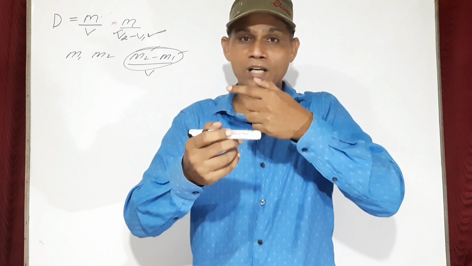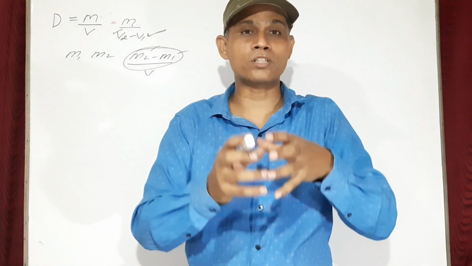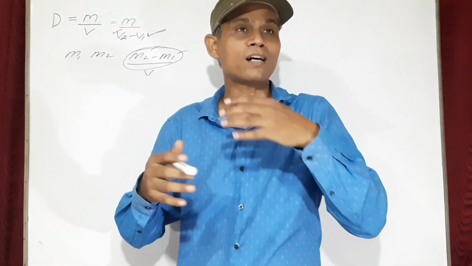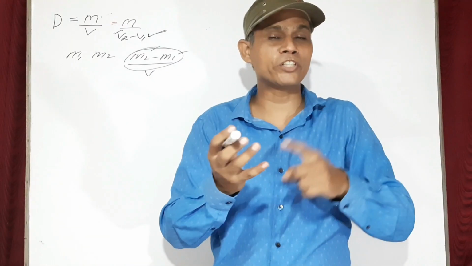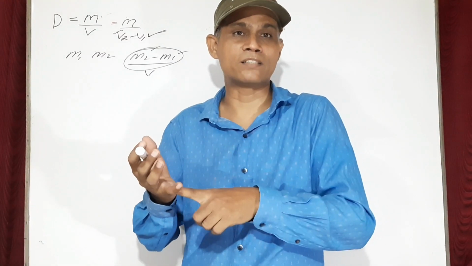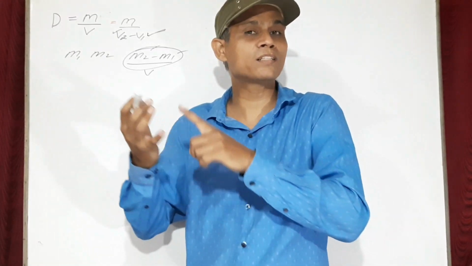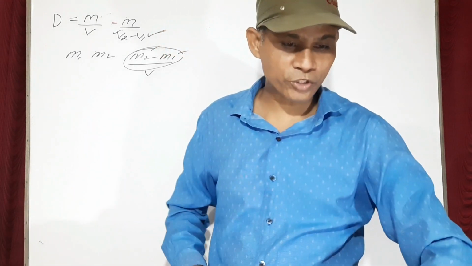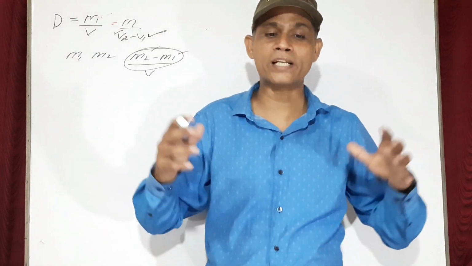Here the substance, the liquid, is specified, and the liquid is water at 4 degrees Celsius only. And next thing is asked, what is the densities of 3 states of matter? You know, 3 states are solid, liquid and gases. Solid has maximum density, then liquid, and then gases has minimum density. That is the order.